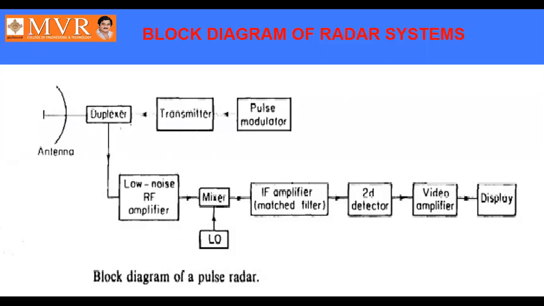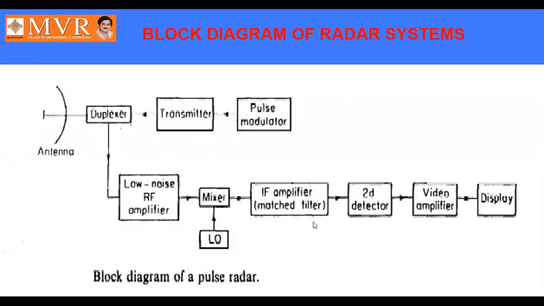Now let us say we consider two values: the signal frequency is f, and the local oscillator frequency is f naught. The output from the mixer may be the addition, f plus f naught, or the subtraction, f minus f naught. Any one of these values can be considered for the operation at the next level. The signal will then go to the IF amplifier.